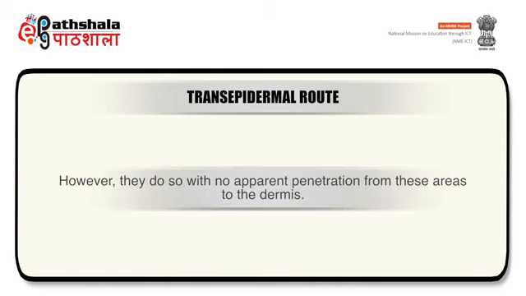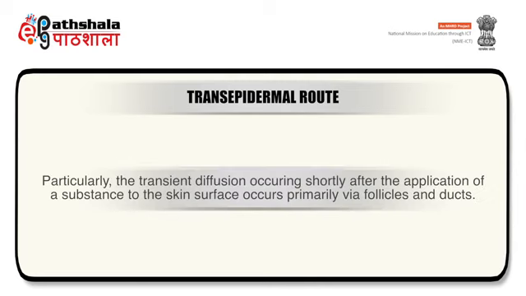However, they do so with no apparent penetration from these areas to the dermis. Particularly, the transient diffusion occurring shortly after the application of a substance to the skin surface occurs primarily via follicles and ducts.